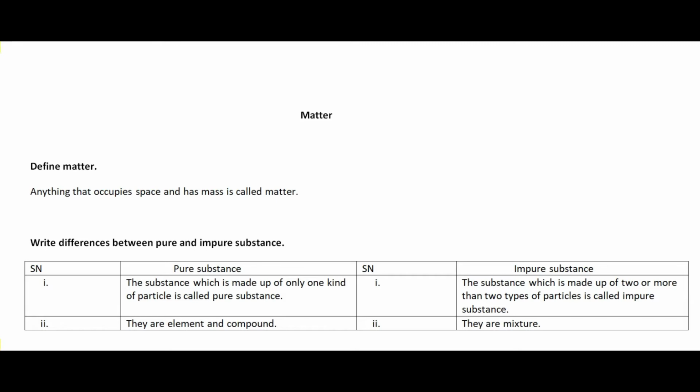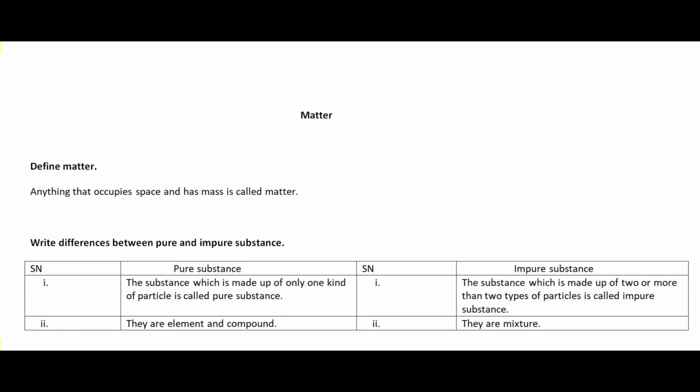For example, the hydrogen element is a pure substance. The helium element is also a pure substance, because all these elements are made up of the same kind of particles, that is atoms, and we are going to study about atoms in class 8 as well. And the iron element is also a pure substance. Sodium element, potassium element, all the elements are pure substances, because they are made up of the same kind of particles, and that same kind of particle is the atom.